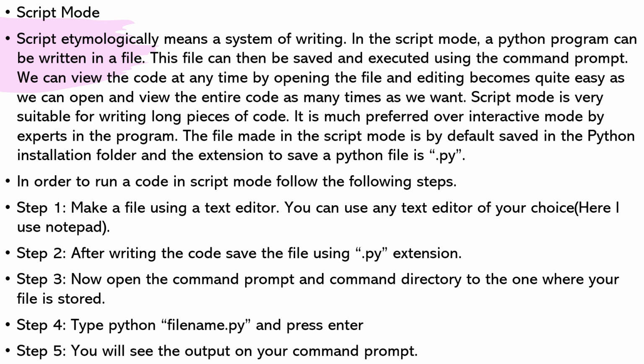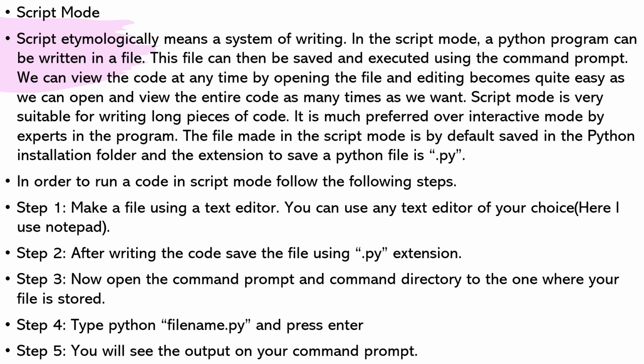The file made in the script mode is by default saved in the Python installation folder, and the extension to save a Python file is .py. In order to run a code in script mode, we follow the following steps. Step 1. Make a file using a text editor. You can use any text editor of your choice. Here I use Notepad. Step 2.